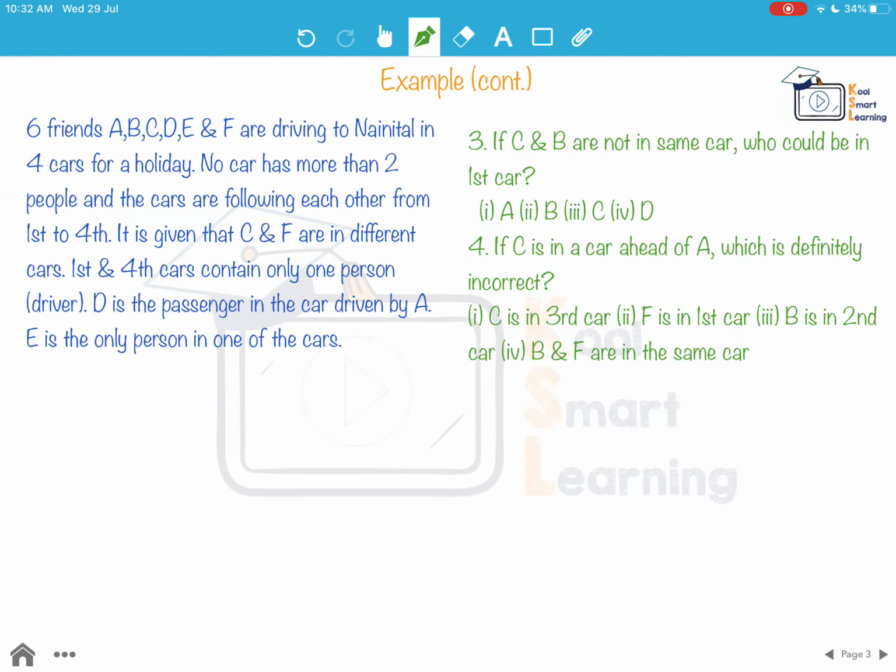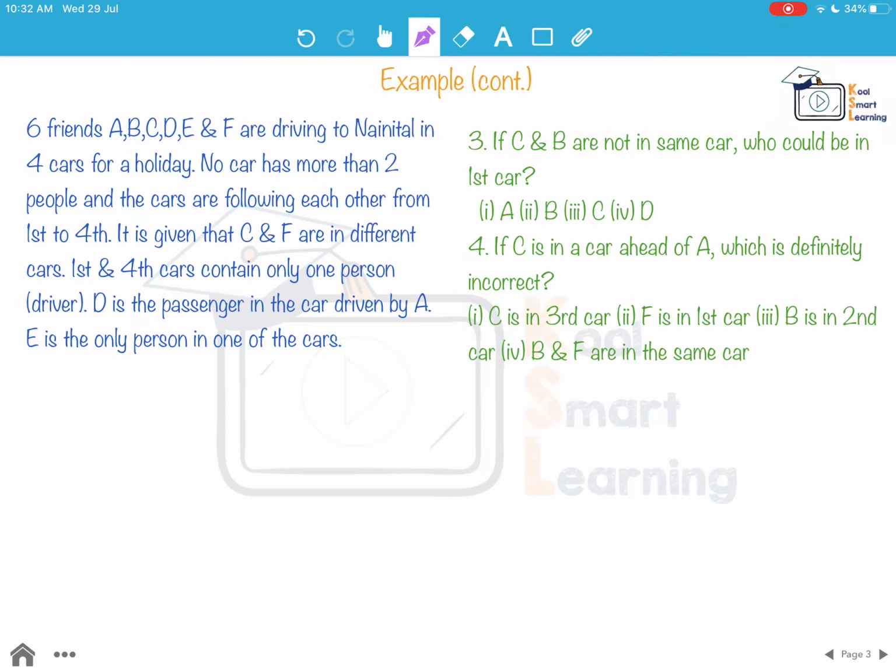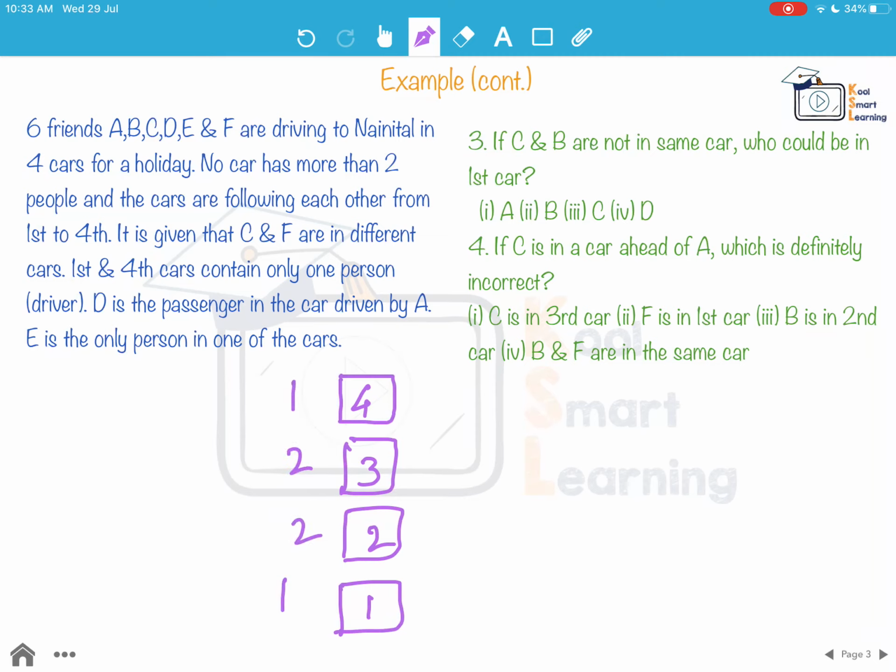Now the same paragraph, we have more questions based on these. So let's look at the third question. We'll again draw these four cars. And we are saying one person here, two people here, two people here. So we have at least this condition. Now the third question says, if C and B are not in the same car, who could be in the first car?